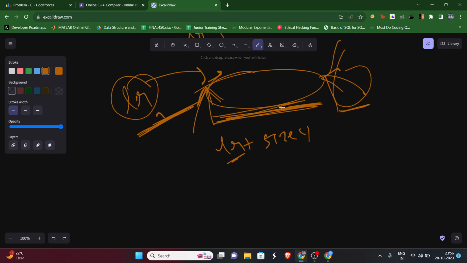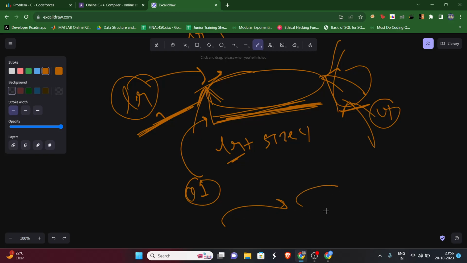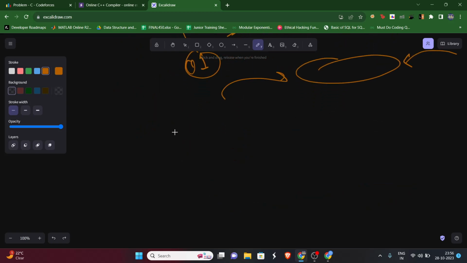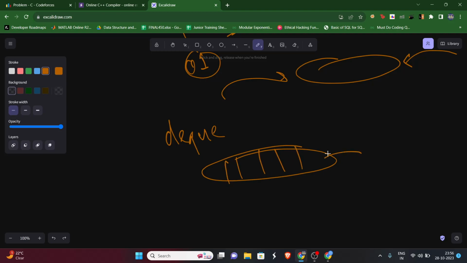Okay, it's okay till here, but now we have to find something that will help us, since we are inserting at the left and also inserting at the right, so we are pushing elements from the front as well as from the back. Do we have anything for something like this? Yes, we have a data structure called dq. I'll just give a brief intro. What is dq? Dq is nothing but a simple queue, but in this we can insert elements from both ends, and we can similarly pop elements from both ends as well.